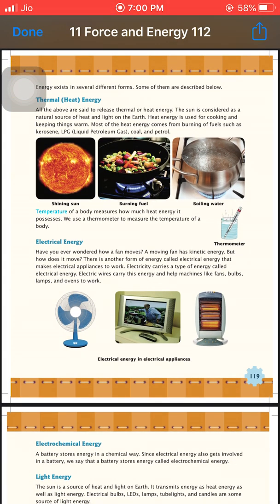Next one is electrical energy. All of the electrical appliances that run inside our houses, for example electrical fans, LCDs, heaters, all run with the help of electricity. So there is another form of energy called electrical energy that makes electrical appliances do work.